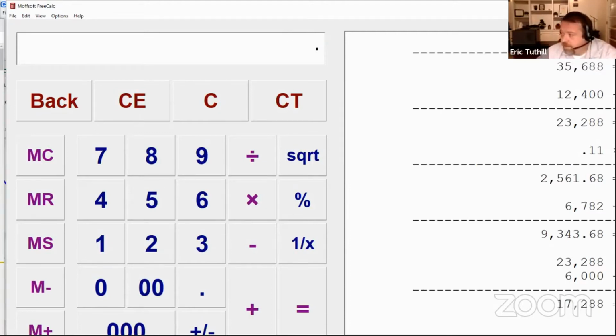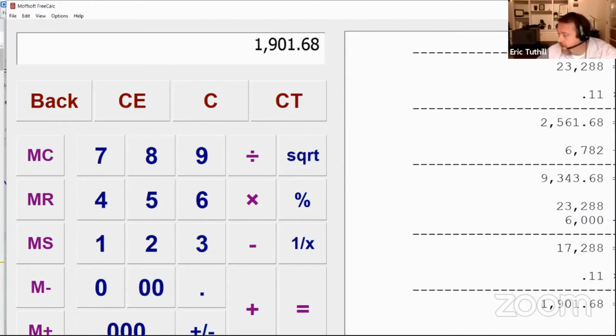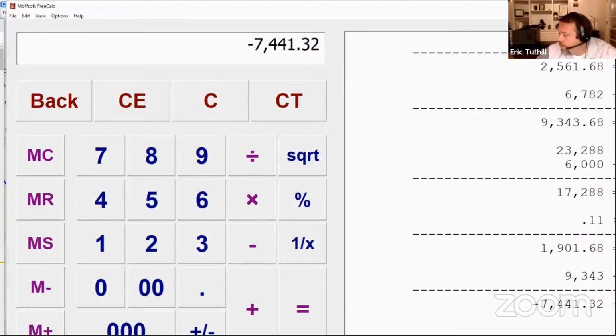That times the effective rate of roughly around 11%. So we went from $9,343 to $1,901. So now we've got a total savings here of $7,441. So that's around $7,500 that we're saving by just doing a couple of unique tax strategies. So we have those tax strategies available for us. We also have a couple other things that we can do, right?